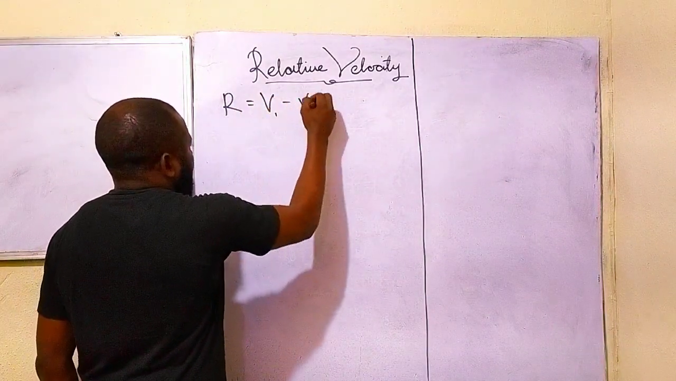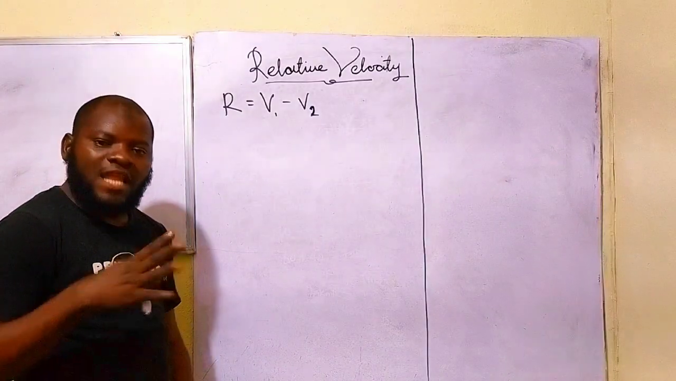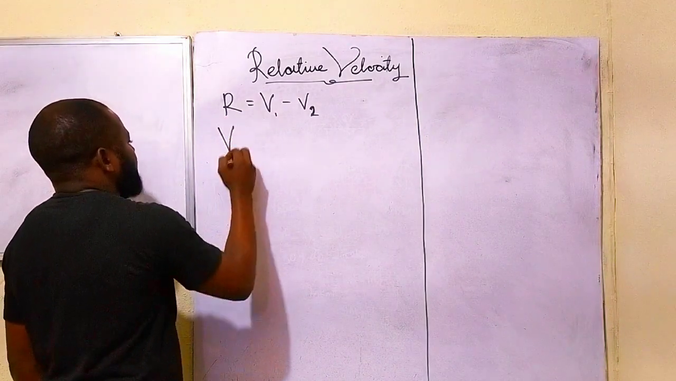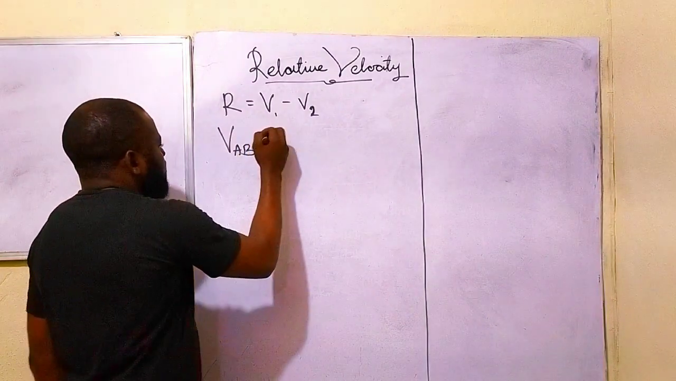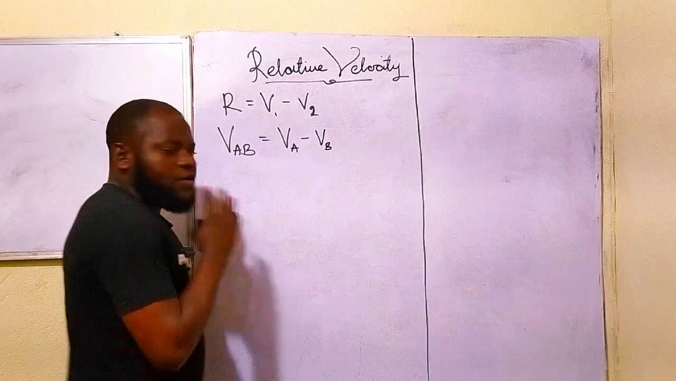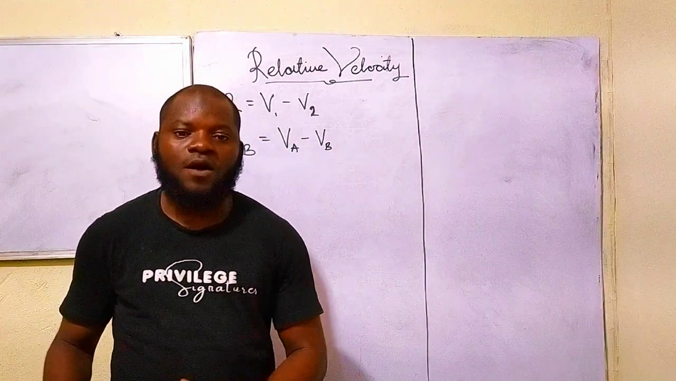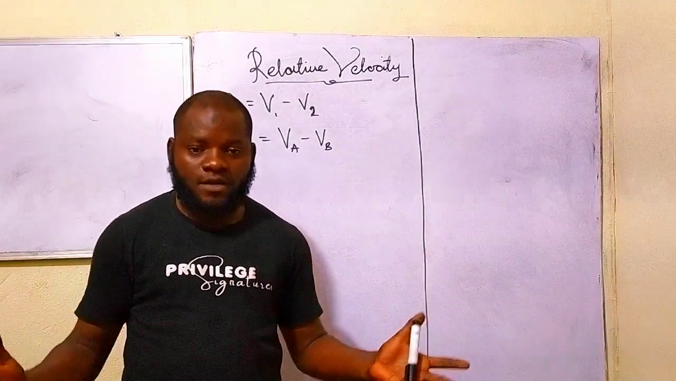V1 minus V2. Now, what is V1? What is V2? Let me make it clearer. Let's take for instance that I have a velocity V sub AB. This is equal to velocity A minus velocity B. What does this simply mean? Try to understand this very well. If you understand this very well, then you already understand the concept of relative velocity.